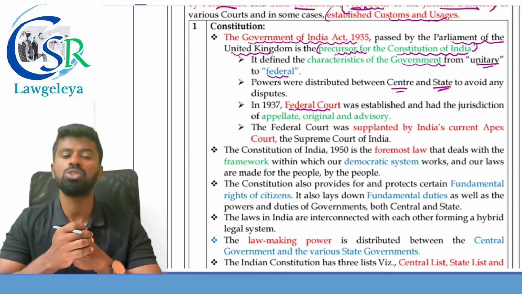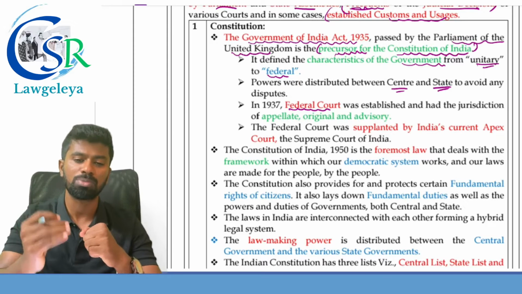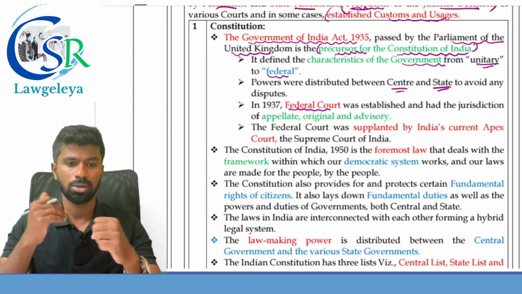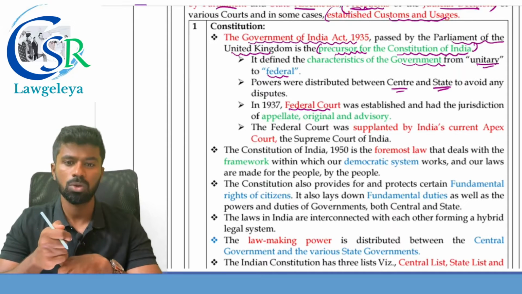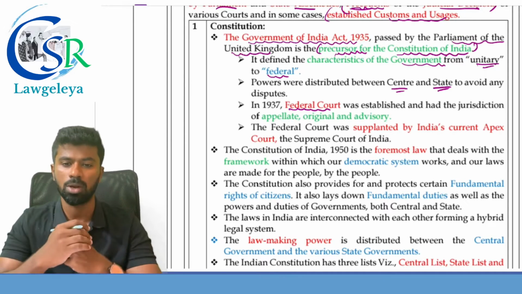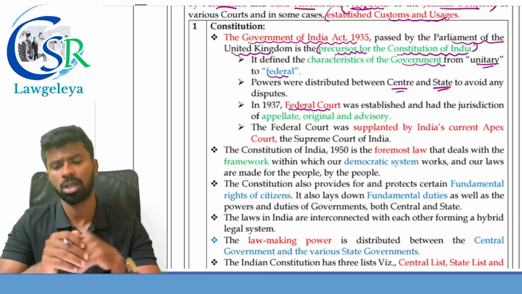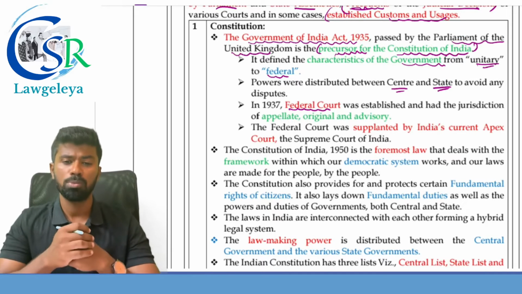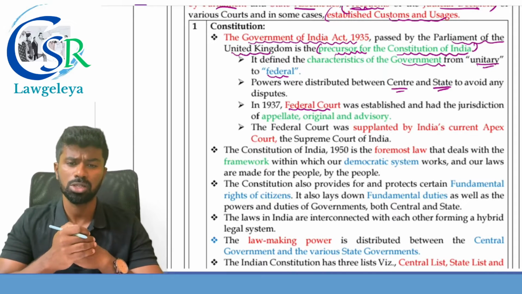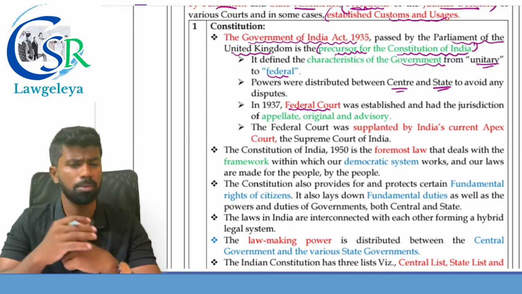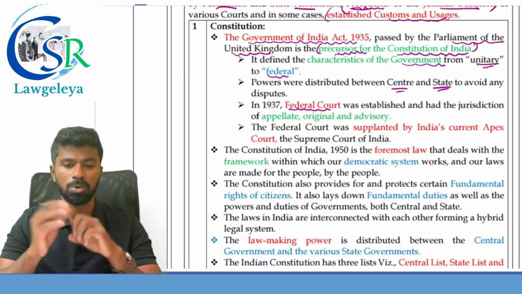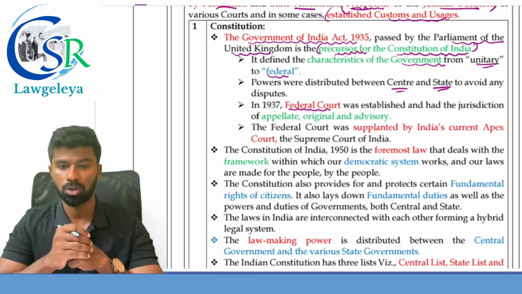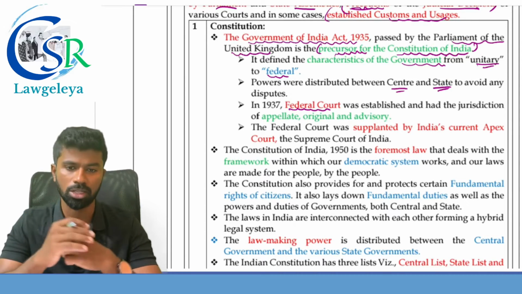Now what is appellate jurisdiction, sir? To hear the appeals from the lower courts. Second, original jurisdiction, where the court can try the cases originally, that is, writ jurisdiction is also there. Next, advisory, where the Supreme Court can advise the president and the government in certain matters. So these are the powers given to the Federal Court under the Government of India Act 1935.